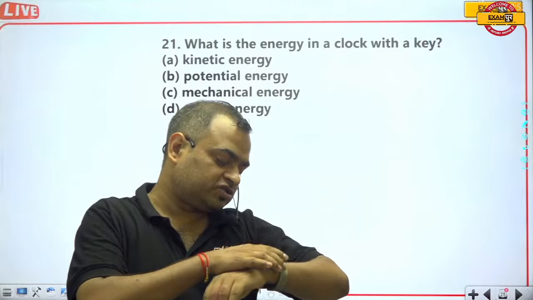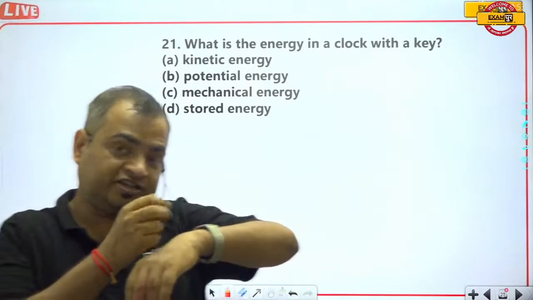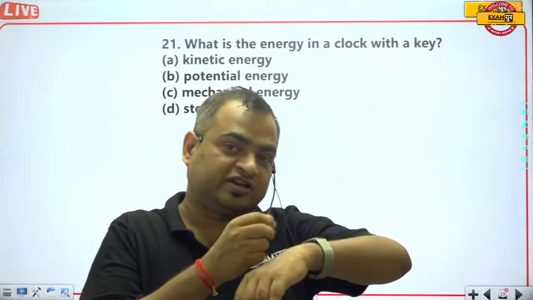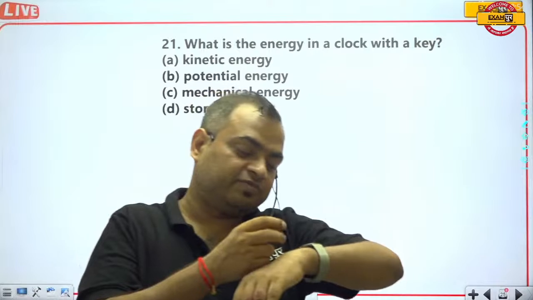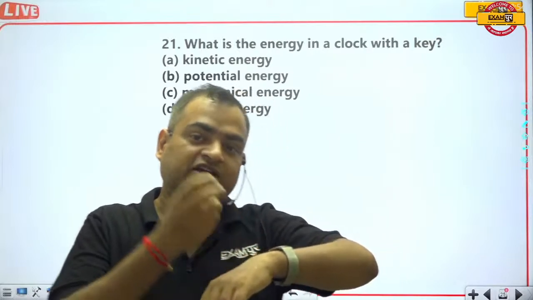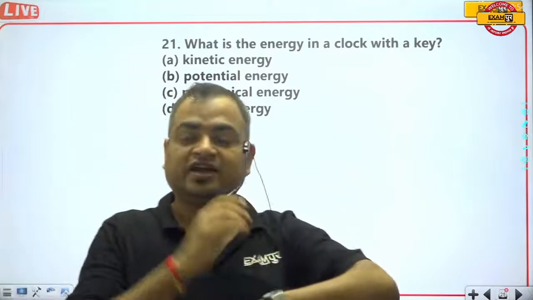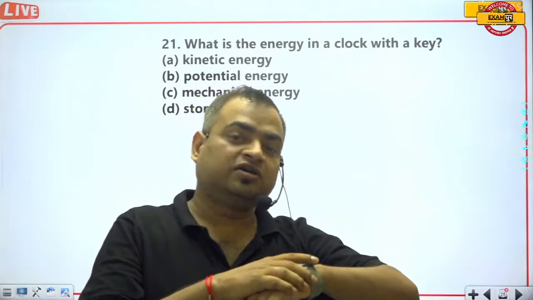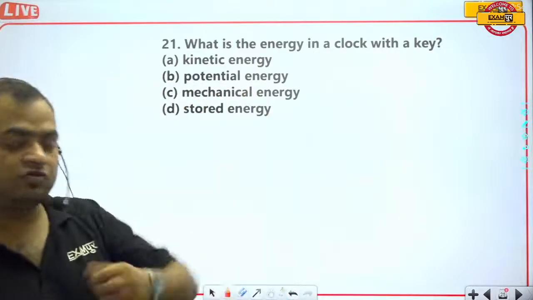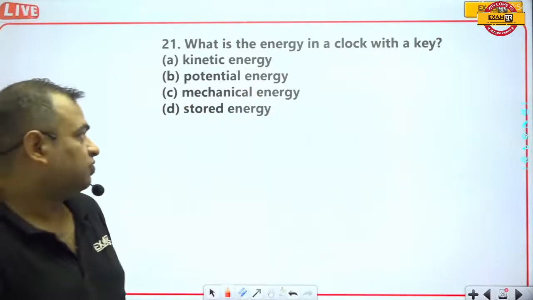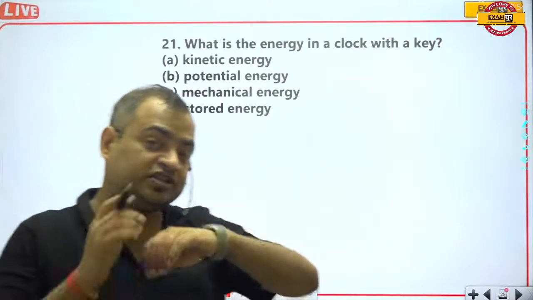He used to store some energy by just rotating a key that was provided in the watch. By rotating that key, energy used to be stored in the watch, and that energy was used to rotate the needles of the watch in 24 hours. So that energy was stored in the spring.